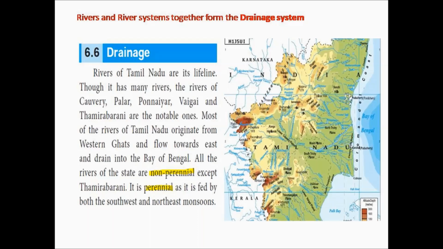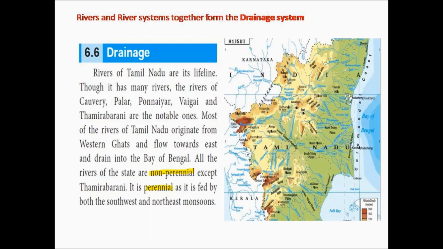Most of the rivers of Tamil Nadu originate in the Western Ghats. As we have already seen while we studied the Western Ghats, most of the rivers originate in the Western Ghats and they flow towards the east and finally they drain in the Bay of Bengal.